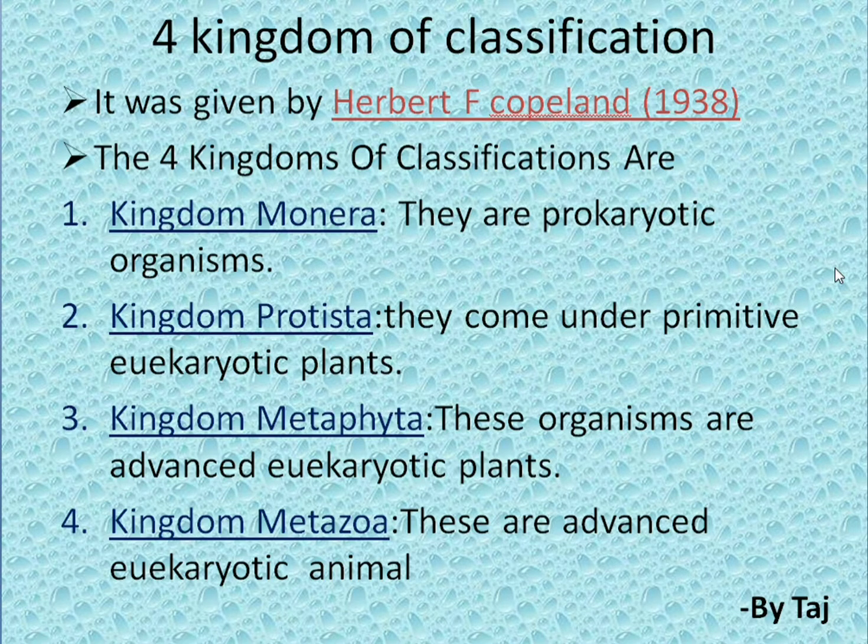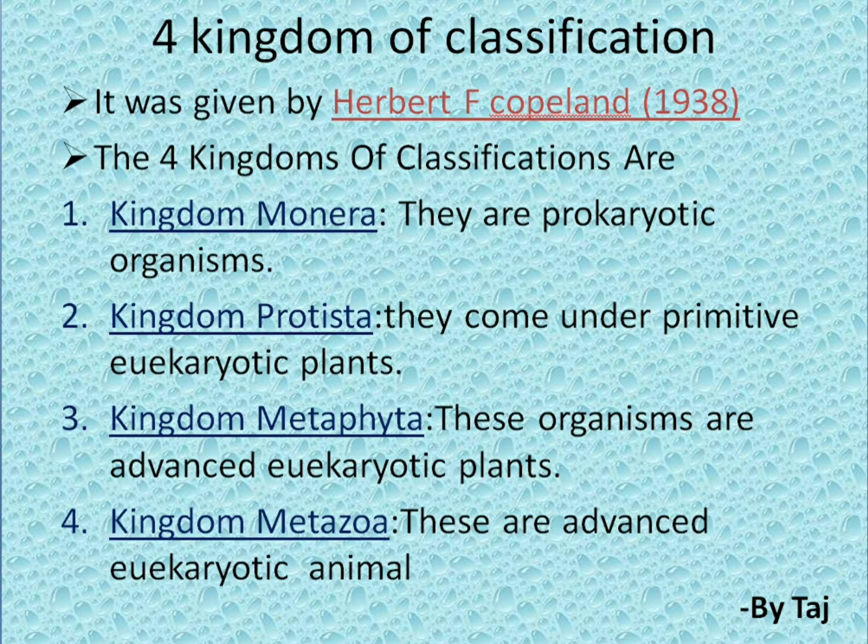Next, kingdom Metaphyta. These organisms are advanced eukaryotic plants. Advanced means this is evolved from the Protista, that we call an advanced one. So kingdom Metaphyta includes all the advanced eukaryotic plants. Coming to the fourth one, kingdom Metazoa. These are advanced eukaryotic animals. So advanced eukaryotic animals will be there in the kingdom Metazoa. So we will discuss each of the kingdom Monera, Protista, Metaphyta and Metazoa in the four kingdoms of classification.